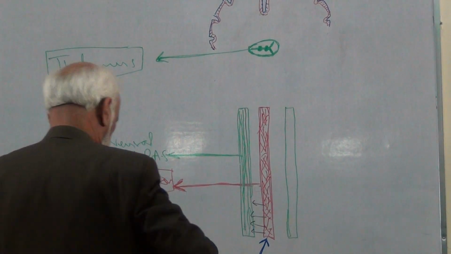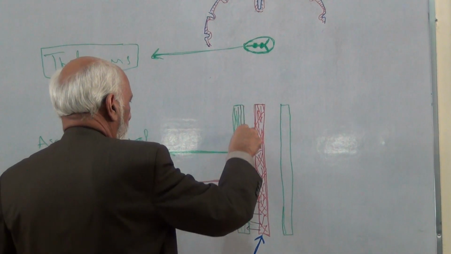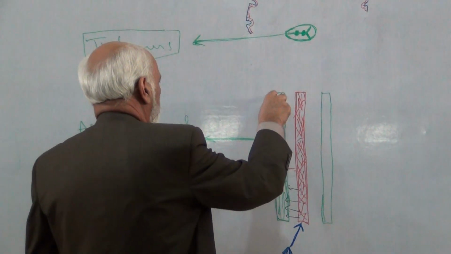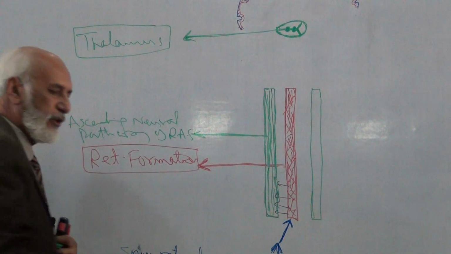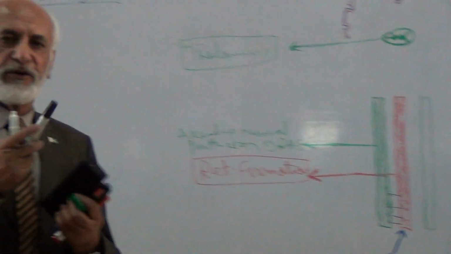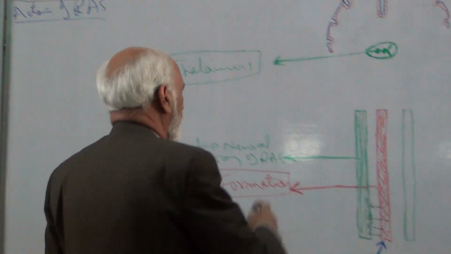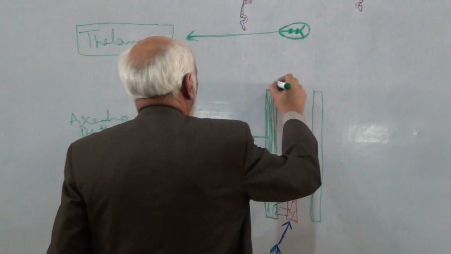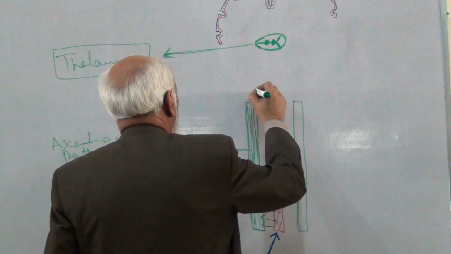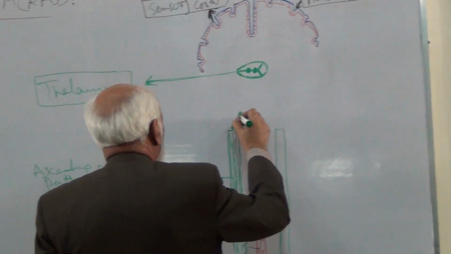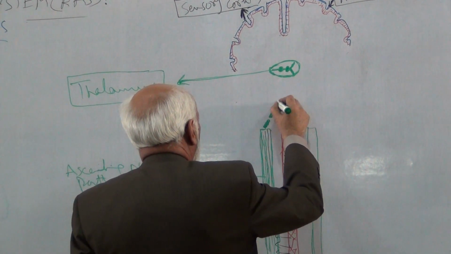Now I told you what is the function of the reticular activating system. It filters the sensory inputs, and the selected or filtered sensory inputs are allowed to relay in the intralaminar nuclei of the thalamus.